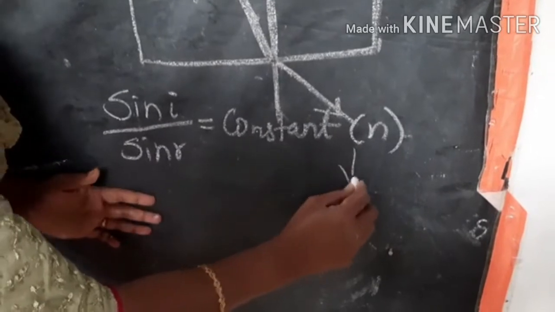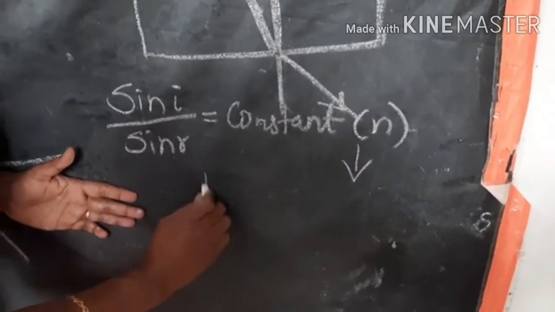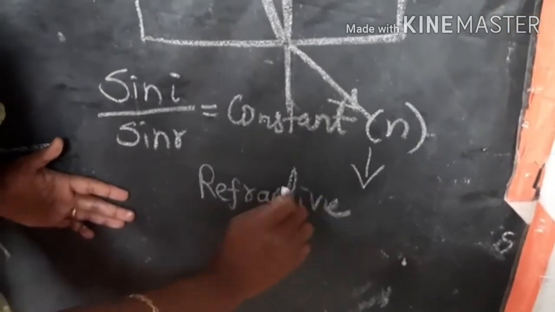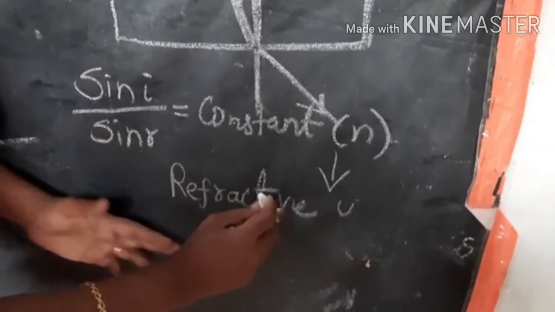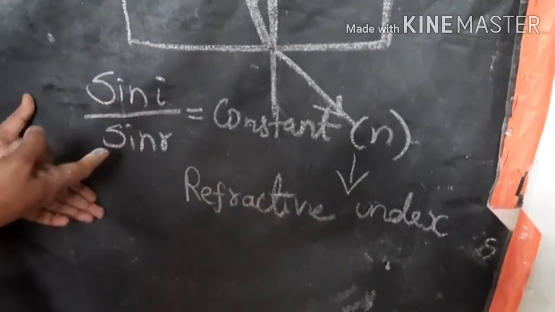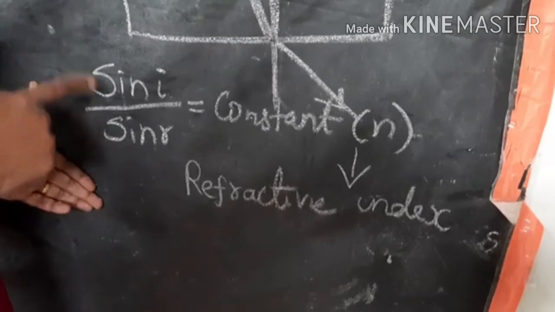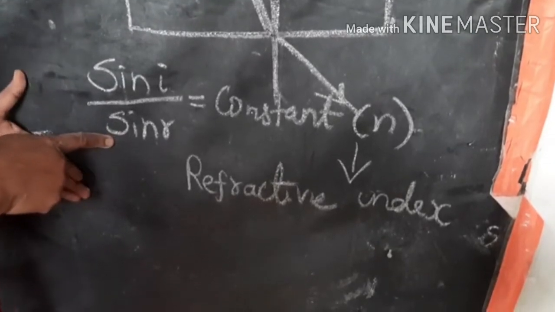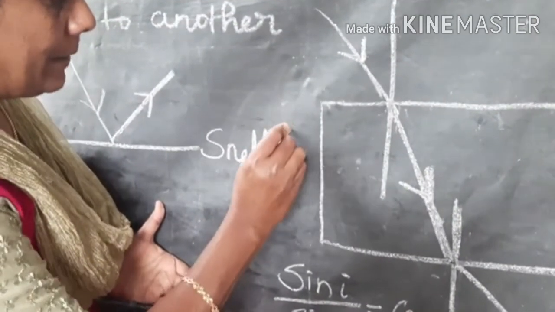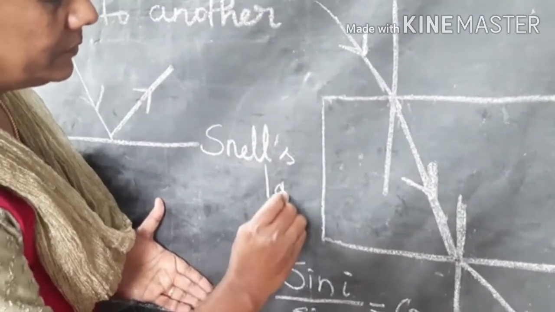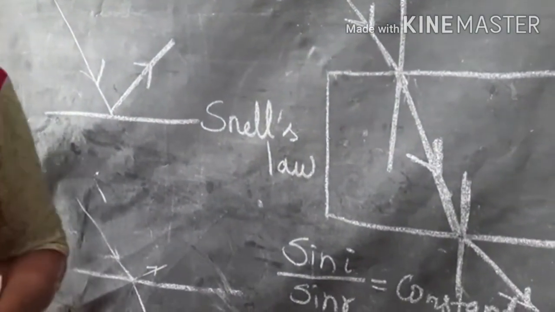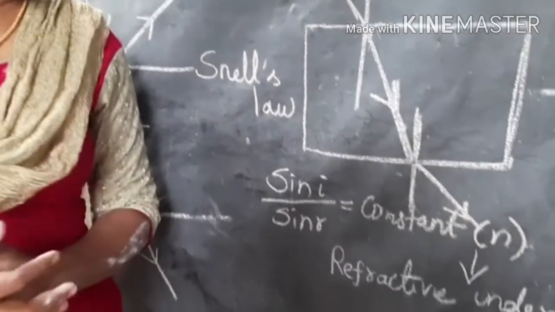It is called refractive index. The second point of laws of refraction is also called Snell's law. Okay. What is refractive index? Let us see.